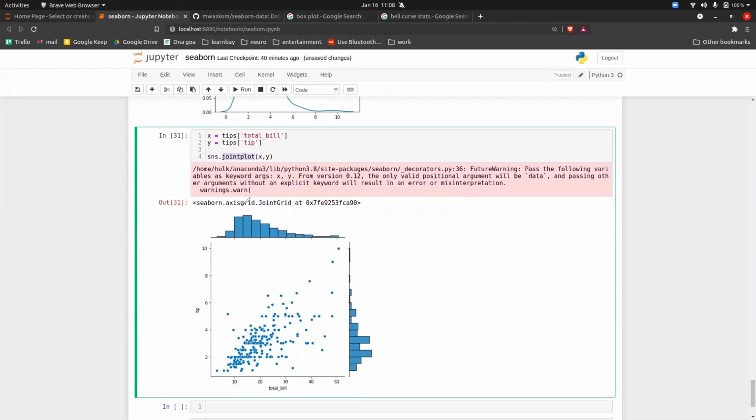Suppose, let's say, you want to know at which area there was the most total bill, so you just take this bigger histogram and you plot lines. For example, you can just do something like this, and just something like this, the straight line. And this area has the maximum number of people paying the total bills. So this area of a line has the maximum number of people paying the total bills. So this is how you can use the joint plot to get more information about the plots.